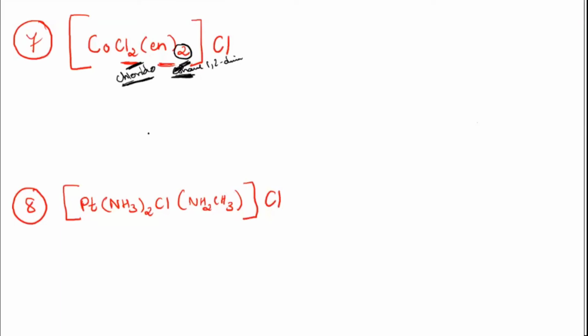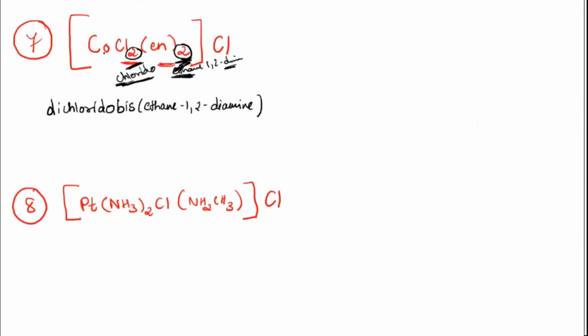Others, are you getting the same name that she said? That was correct. Okay. So you have to see alphabetical order. C comes first, and there are two such molecules, so it will be dichlorido. And then you see here ethane-1,2-diamine. There are two molecules of that type. Since di is already used here, you should use another term, that is bis. So it will be bis(ethane-1,2-diamine).